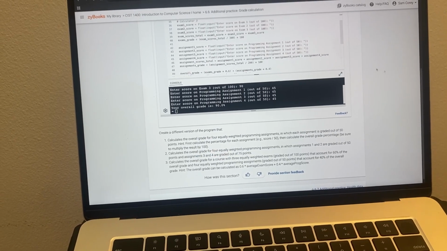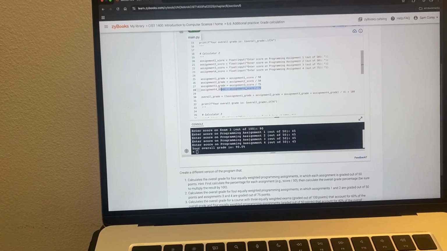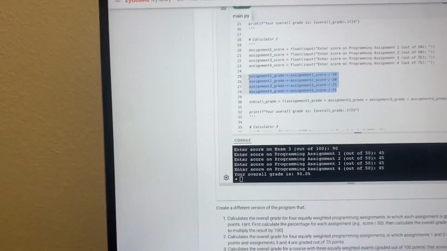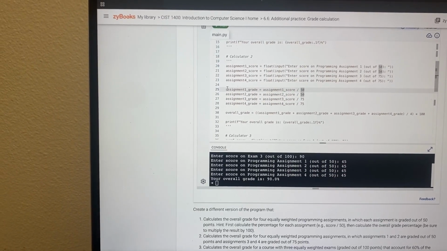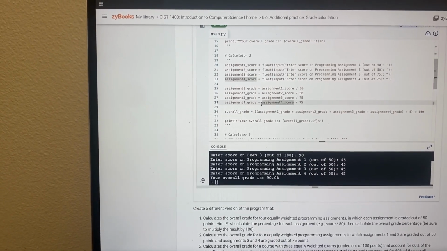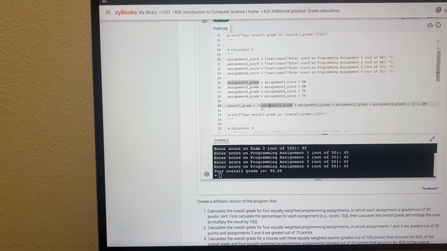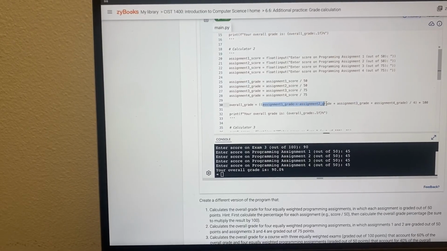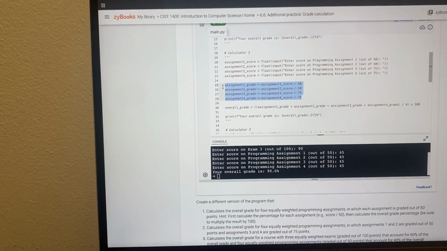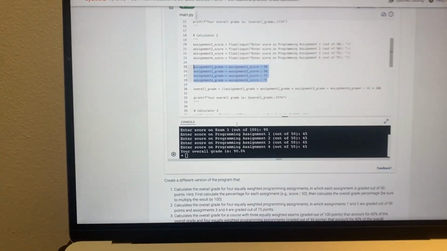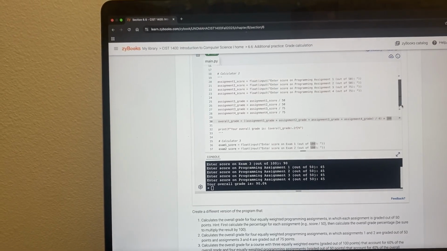Did I do this right or wrong? Yeah, no, I did it right, because then you find the percentage, or score out of total. So you got percentage, and then you calculate the overall grade by taking all those, the average grade divided by 4 times 100 to get the actual percentage, not just the decimal. So I believe that's correct.